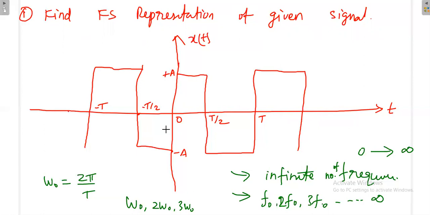If you consider from minus T by 2 to plus T by 2, this gives a negative area and this a positive area. Once you add them, it is 0, so the average value is 0. In general, the average value of an odd signal is 0.